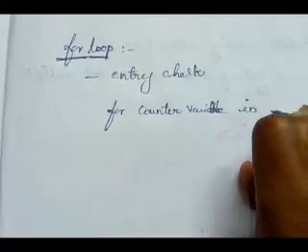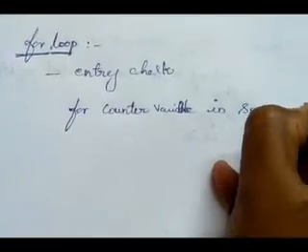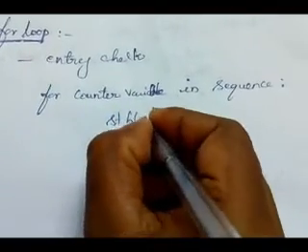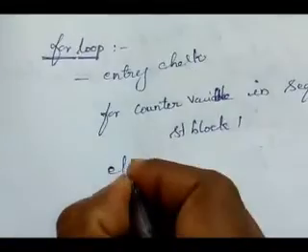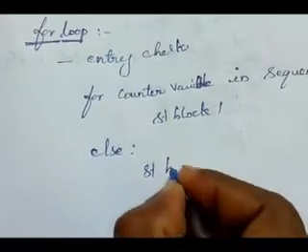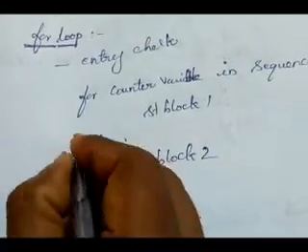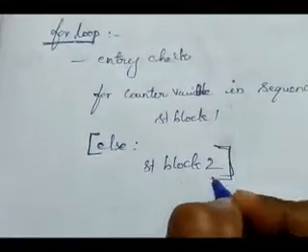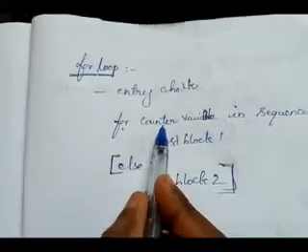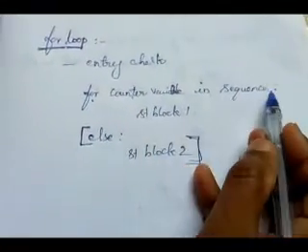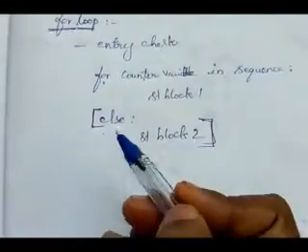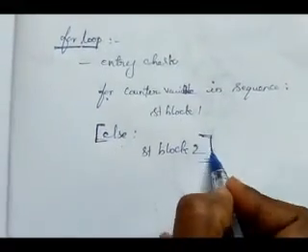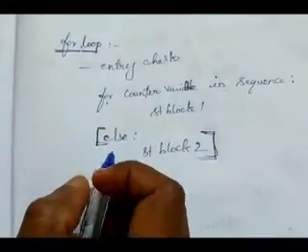in sequence colon, statement block 1, else colon, statement block 2. Here this else part is in square brackets, so it is optional. Once again, for counter variable in sequence colon statement block 1, else statement block 2. Here this else part is in square brackets, so it is optional.